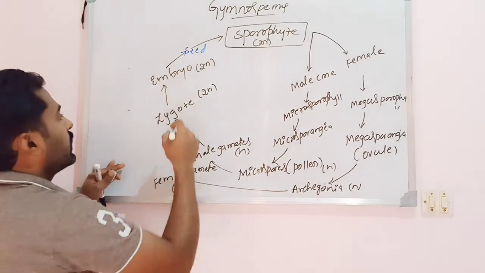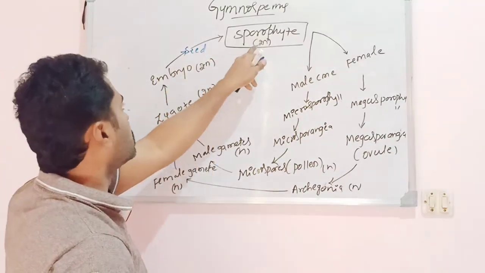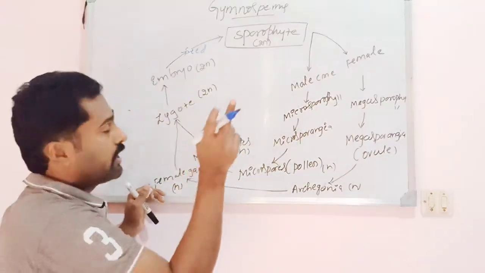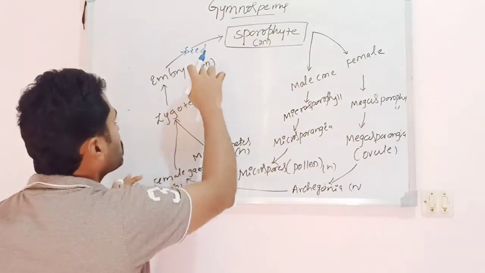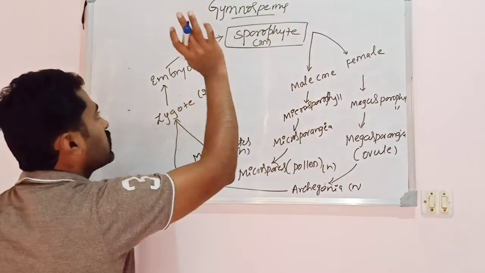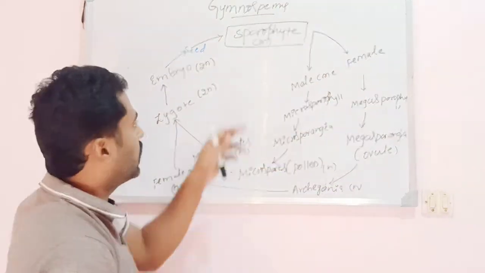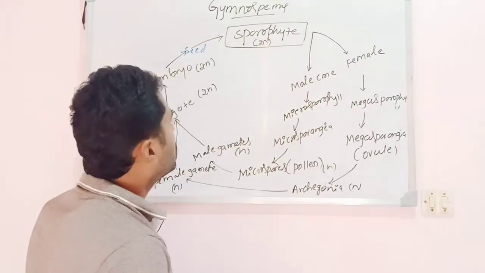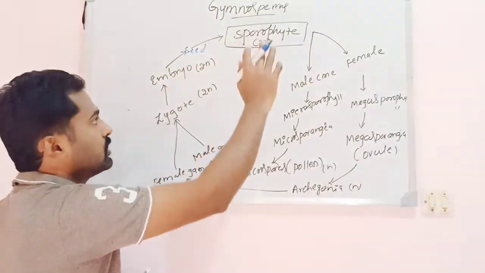The seed encloses the embryo, and that seed germinates to produce the sporophyte, the dominant sporophytic plant body. Okay, so this is the life cycle of the gymnospermic plant.